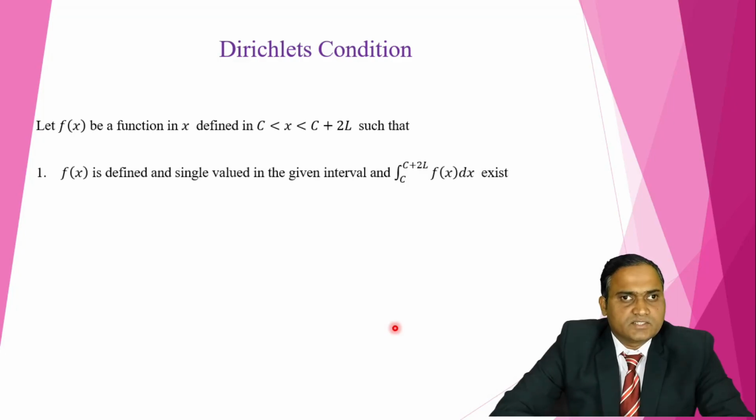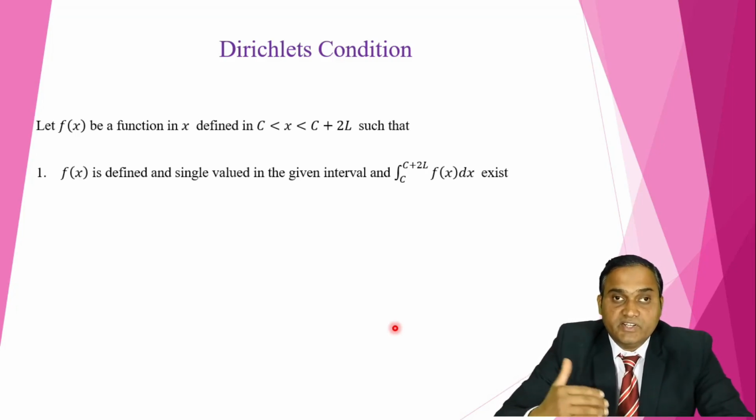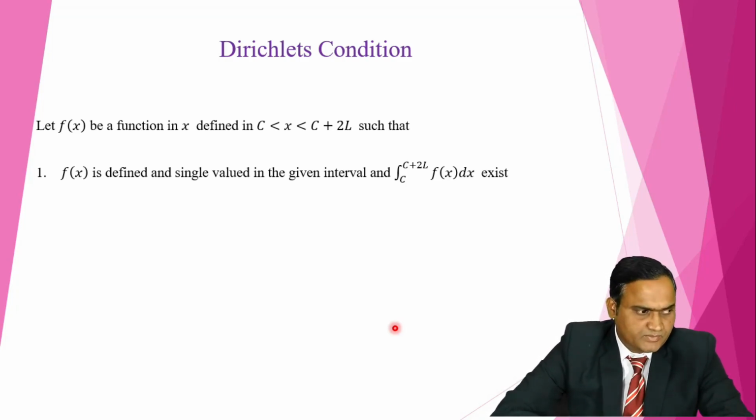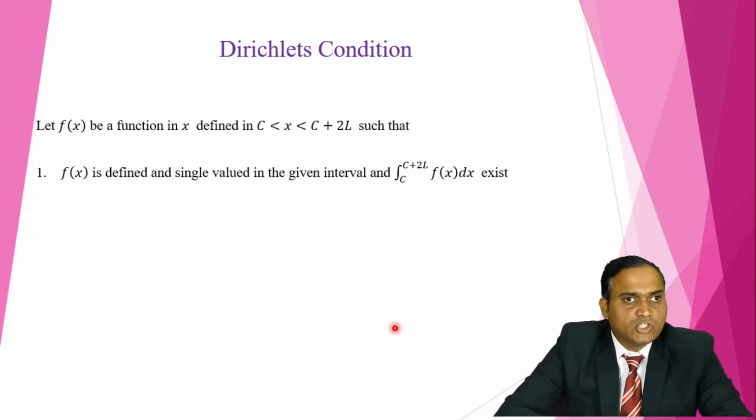First condition: f(x) is defined in that interval, it is a single valued function, and the integral of that function exists in the given interval c to c plus 2l. Now what is meant by a single valued function? For a particular argument, the function has a unique value.